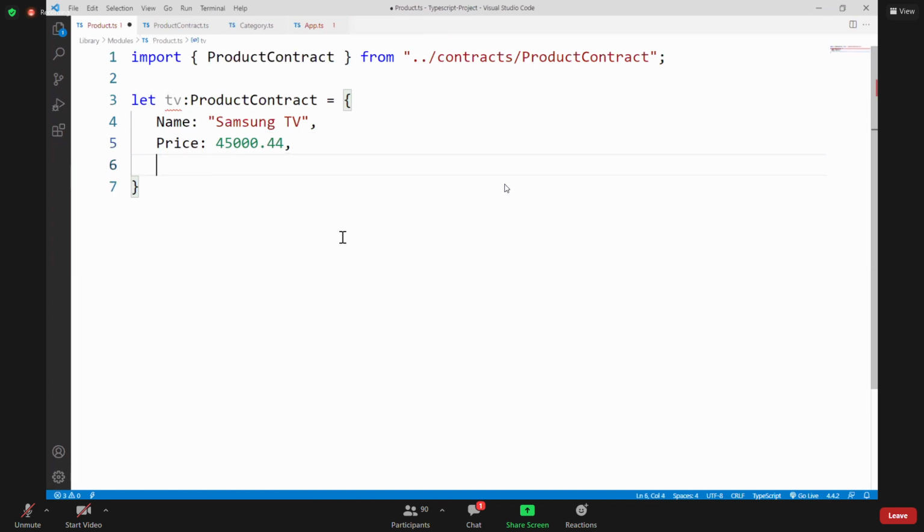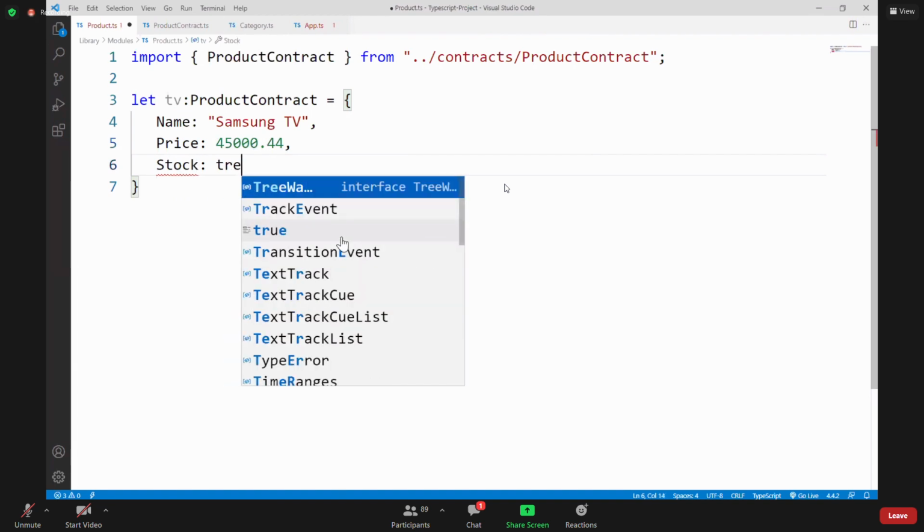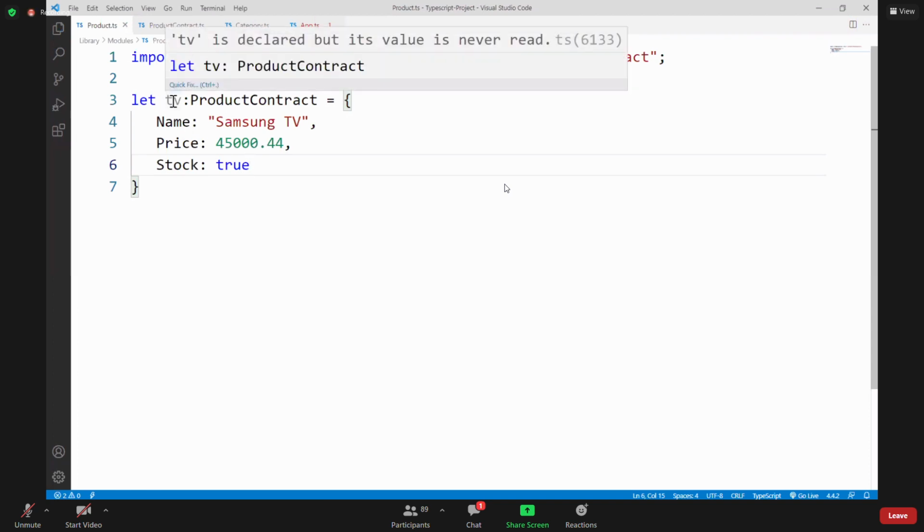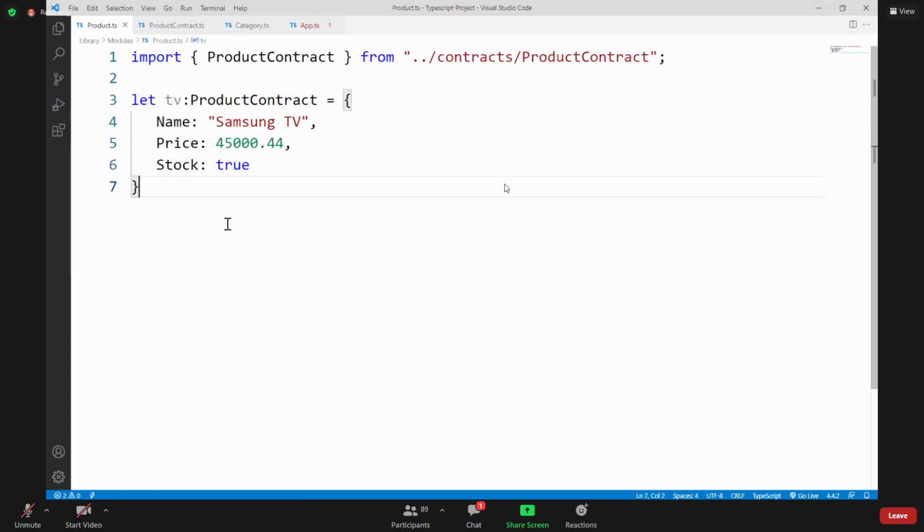So now next one, we have stock. For stock, I put a Boolean, true. So that is working fine. That means your product is ready. So this is ready. That means that product object is ready. We can print that.